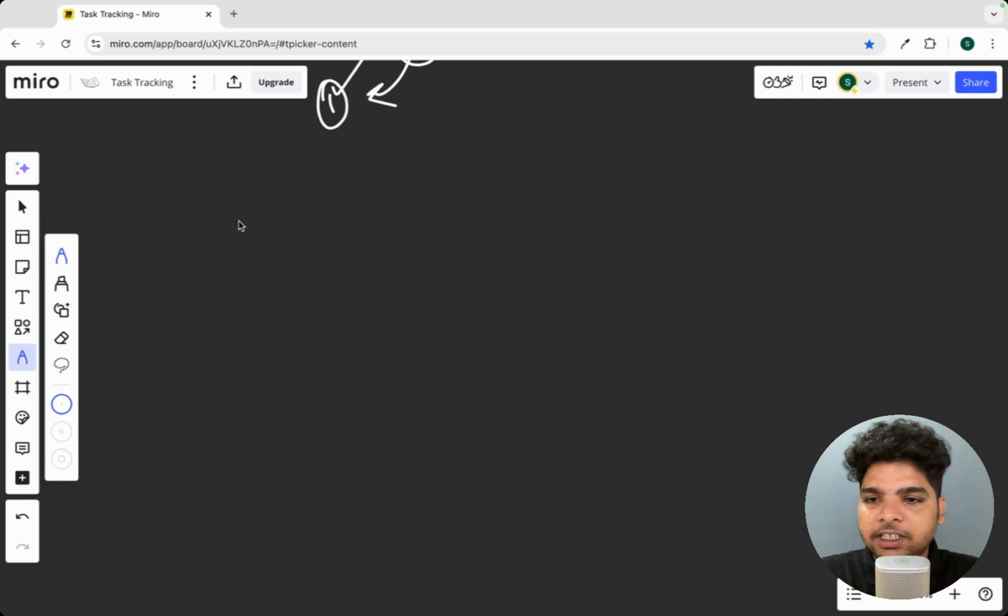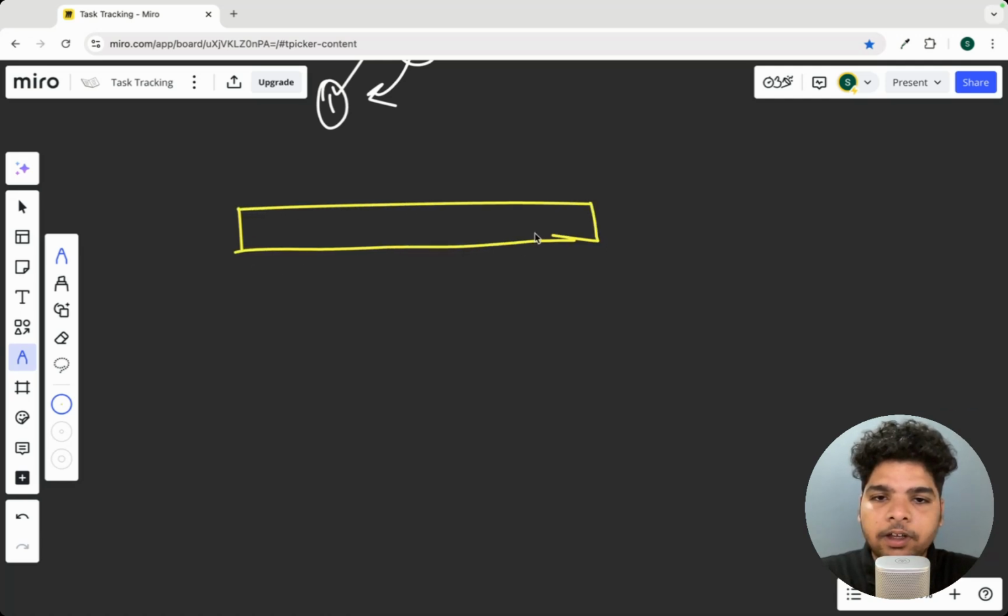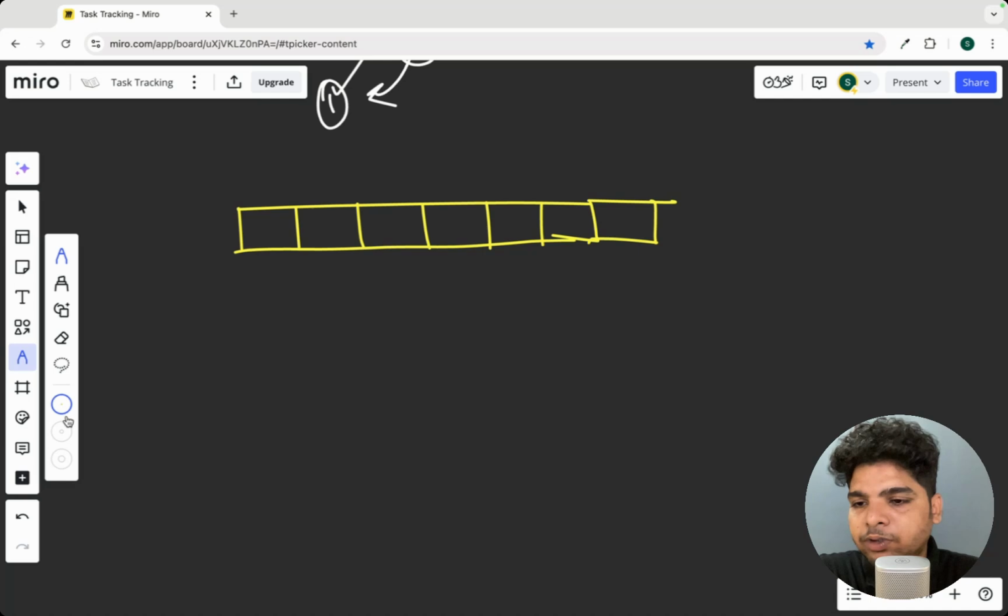First let's take another example. Let's say 1 2 3 4 5, 6. Let's take another element. Now let's put 1 here, then 2 here, 3 4 5 6 7.